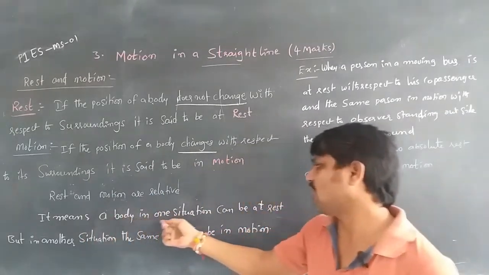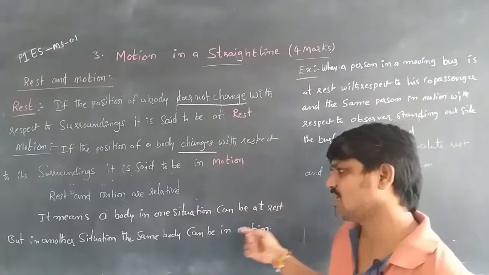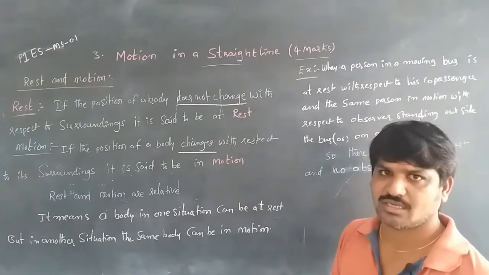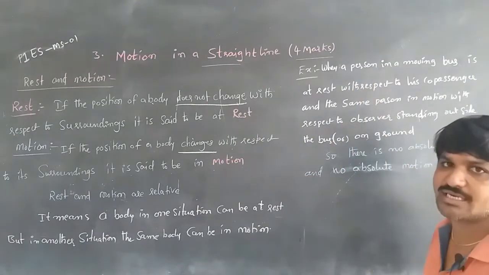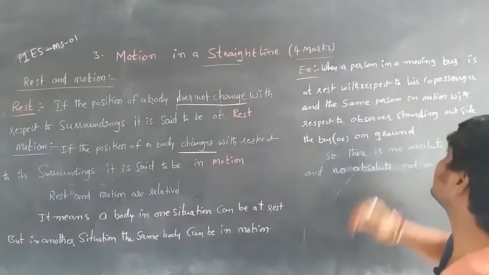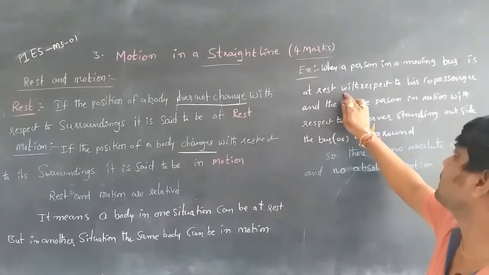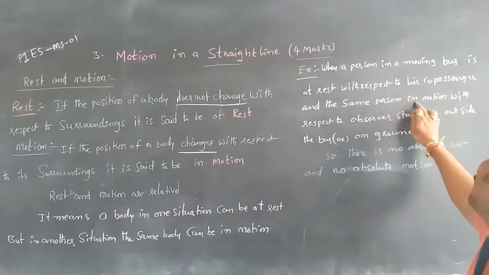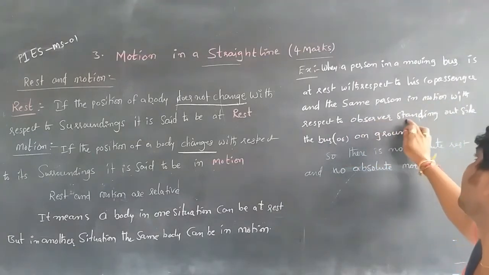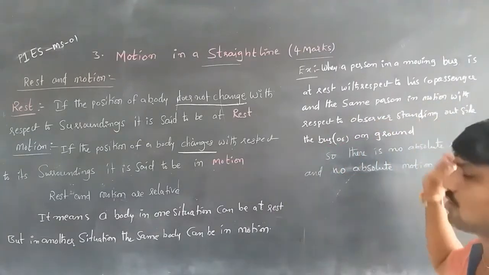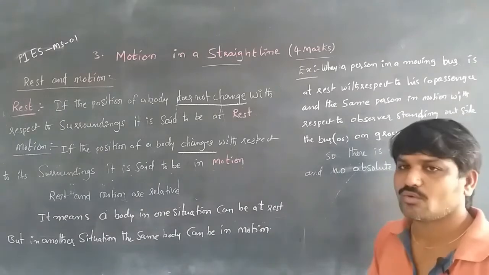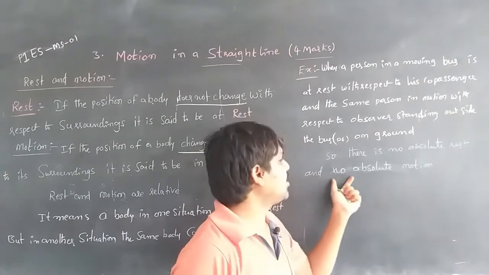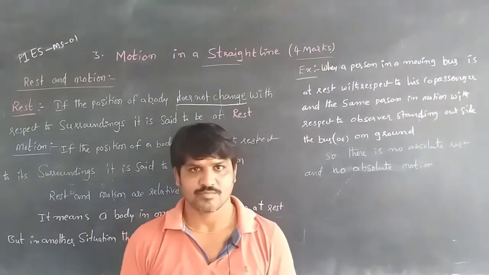It means a body in one situation can be at rest, but in another situation the same body can be in motion. For example, as we just discussed, a person in a moving bus is at rest with respect to his co-passenger, and the same person is in motion with respect to an observer standing outside the bus or on the ground. So there is no absolute rest and no absolute motion.